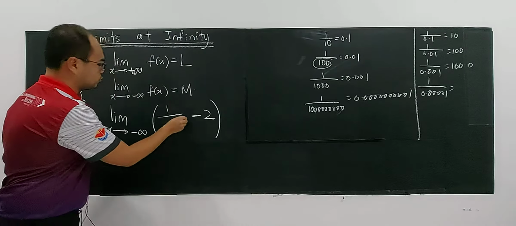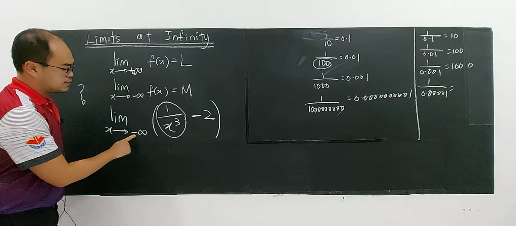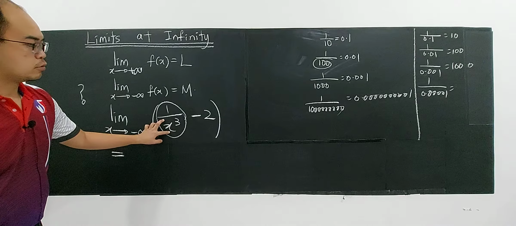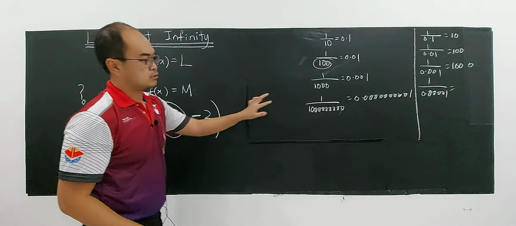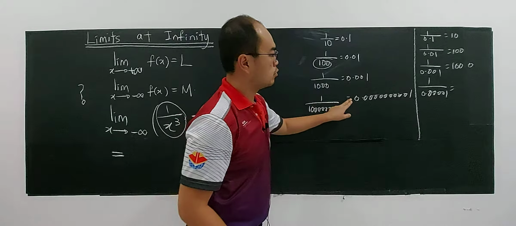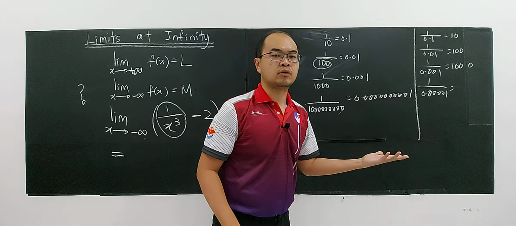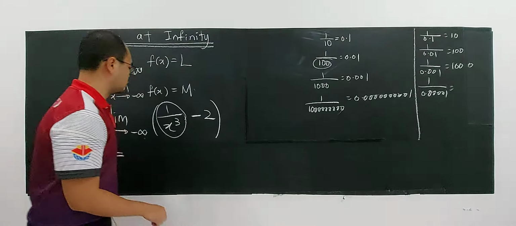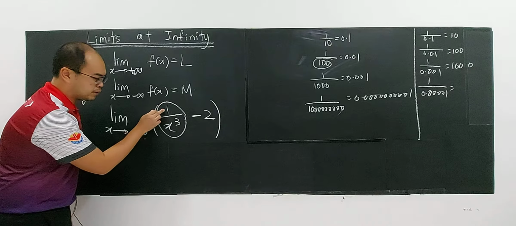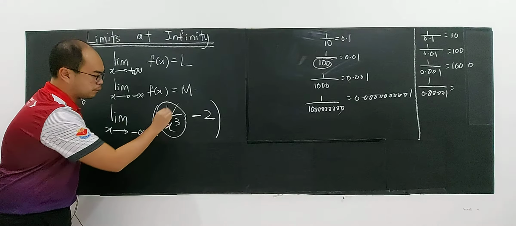So what happened to this? When negative infinity is substituted inside here, imagine you divide by an infinity. As you see, 1 divided by a very big number approaches 0, near to 0, or I can consider this to be 0. The simple way to think about this is, when a number is divided by infinity, you are approaching 0.